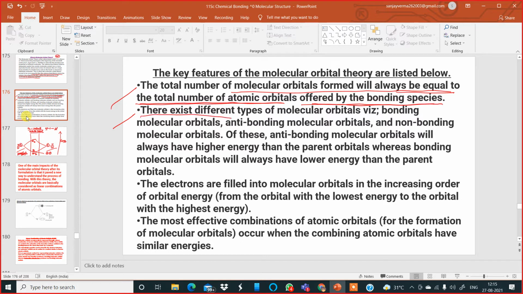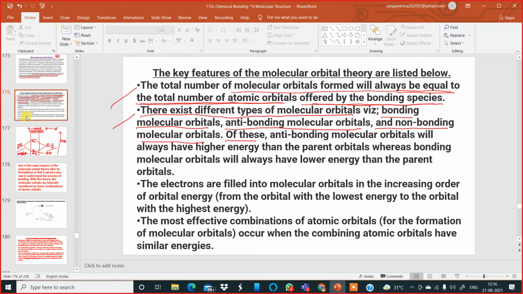There exist different types of molecular orbitals. One is bonding molecular orbitals, another one is anti-bonding molecular orbitals, and non-bonding molecular orbitals. Bonding, anti-bonding, non-bonding. Non-bonding molecular orbitals contain the lone pair of electrons.